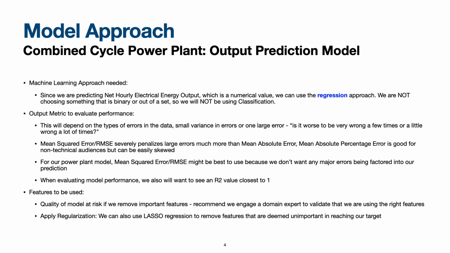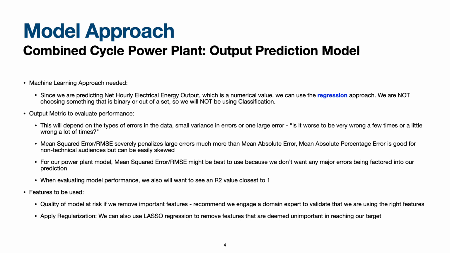we're willing to accept. From the lecture, we were asked the question, is it worse to be very wrong a few times or a little wrong a lot of times? Mean squared error tends to severely penalize large errors as opposed to mean absolute error. Mean absolute percentage error is good for non-technical audiences, but can be easily skewed. For our power plant model, I recommend we go with mean squared error because we don't want any major errors factored into our prediction. We will also want R squared to be closest to 1 when evaluation and comparison is